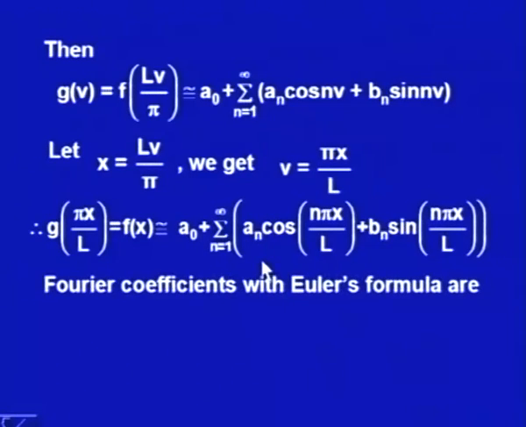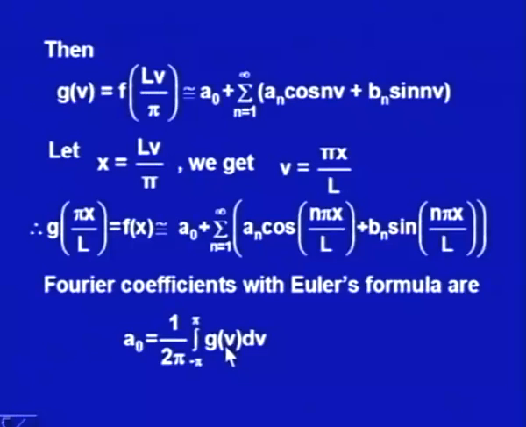And the Fourier coefficients with Euler's formula, again we will just go back. A naught: if g(v) is a function with period 2 pi, then for any function with period 2 pi, we know that a naught is the integral from minus pi to plus pi of 1 upon 2 pi g(v) dv. There it was f(x) dx.